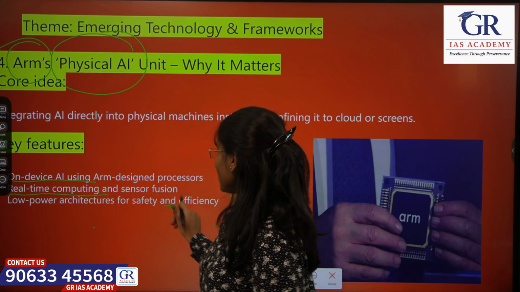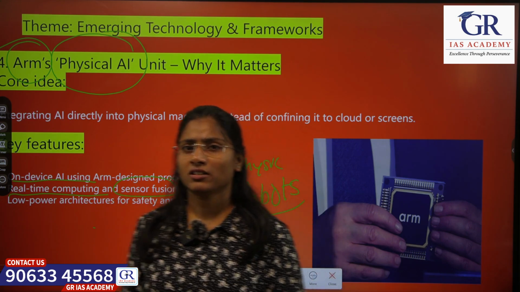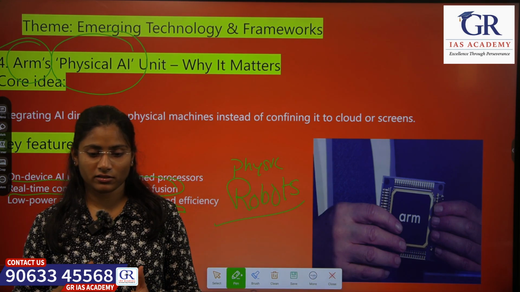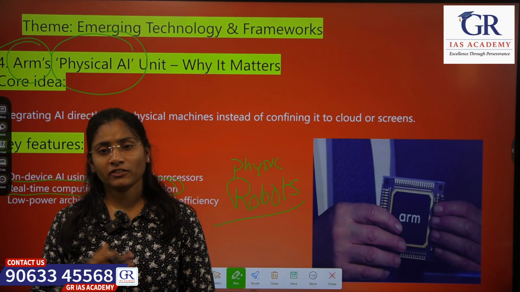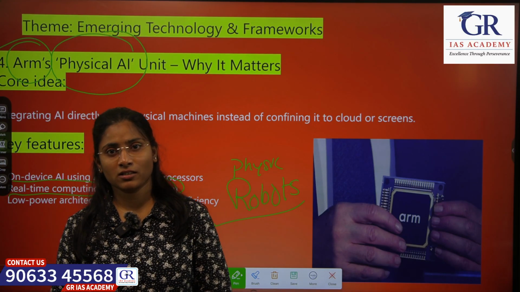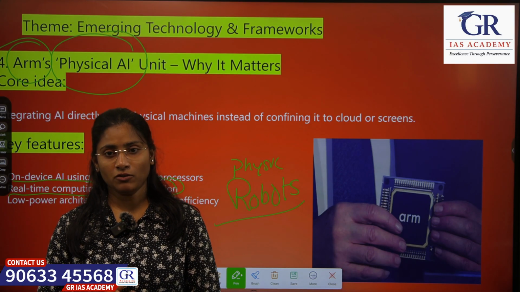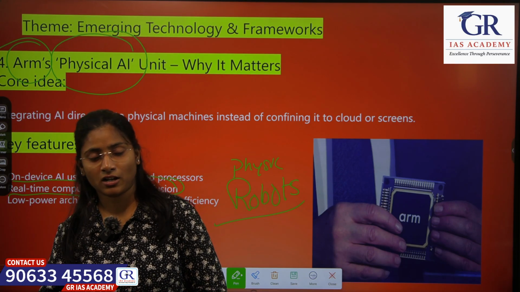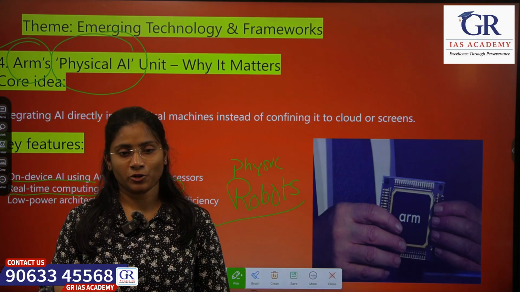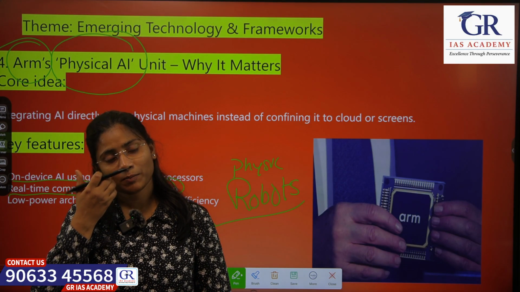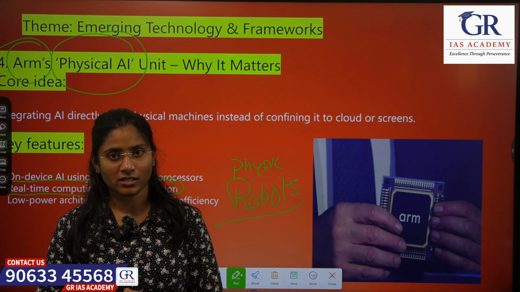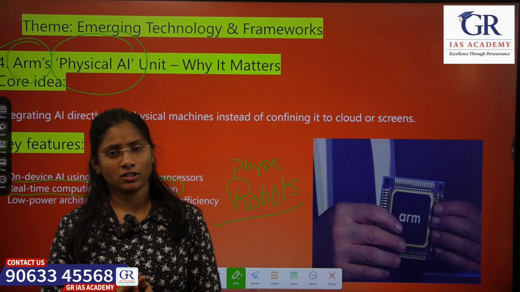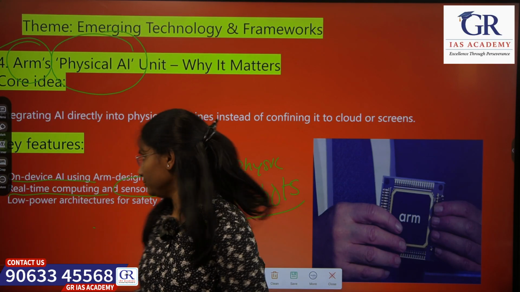And what is sensor fusion? See, when you have seen Tesla cars, they use so many sensors to see what is in front of it, what is outside of it, an accelerometer to find the speed of the vehicle. So everything will be measured using sensors. So all this will be fused and utilized for our purpose.